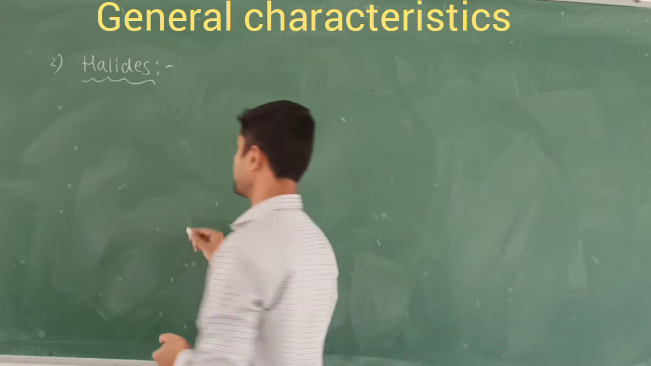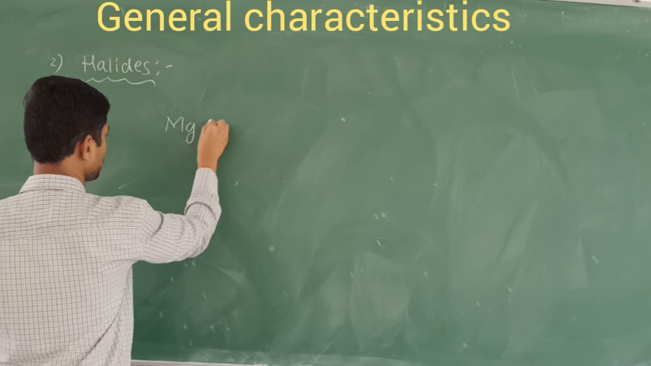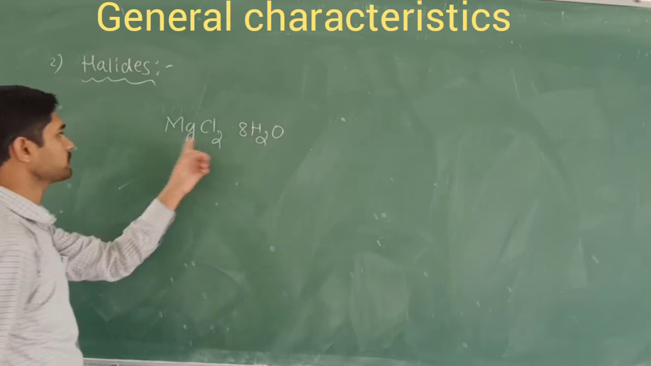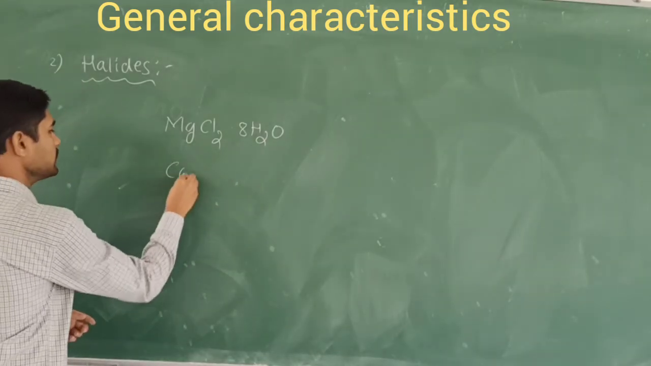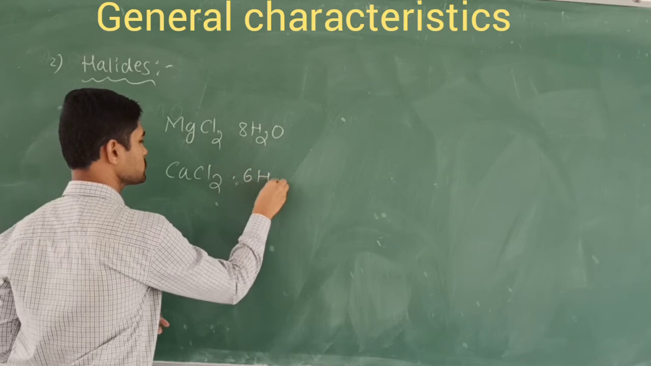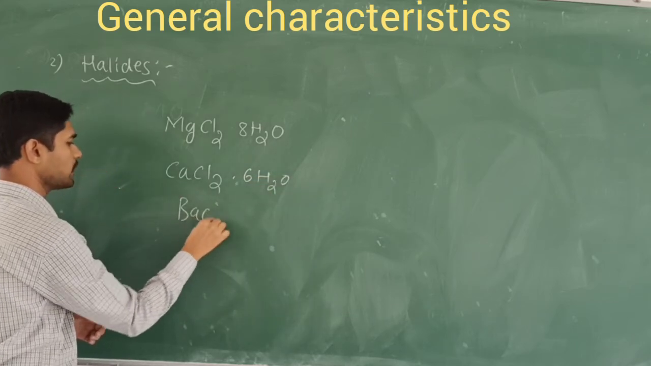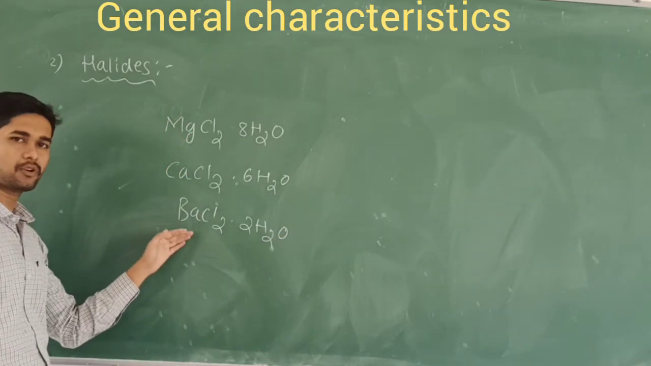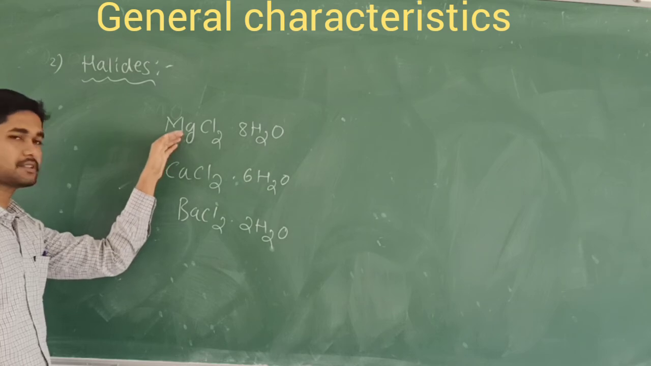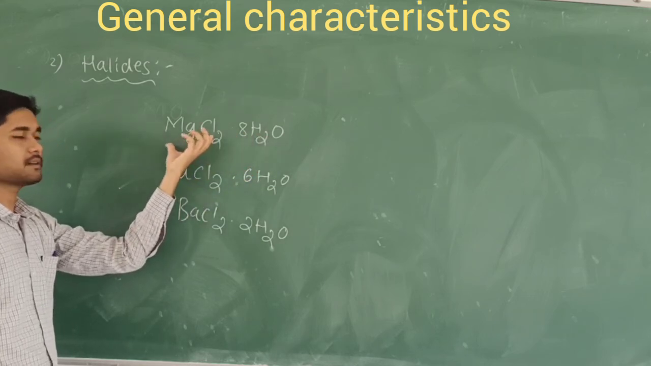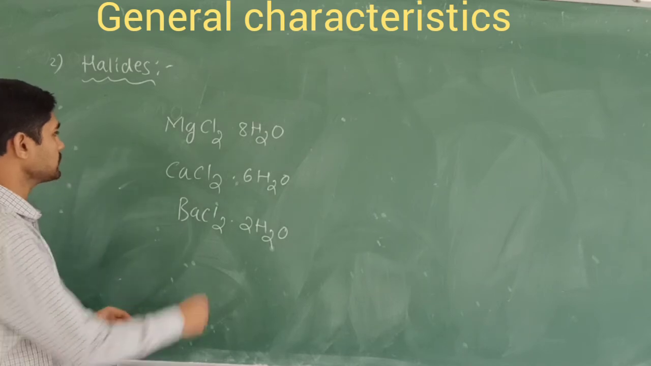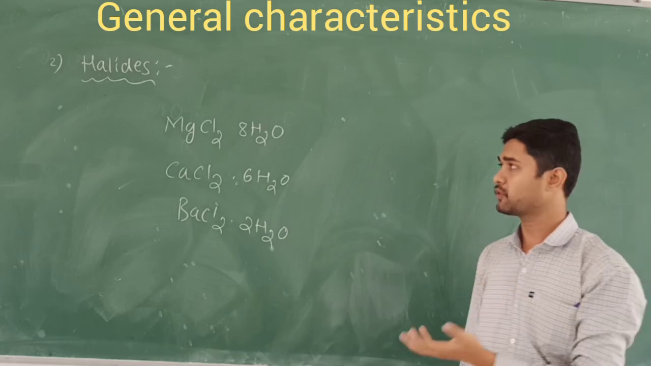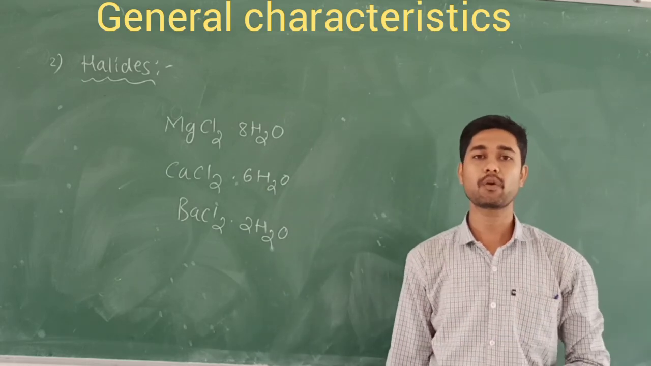Say for example, if I take magnesium chloride, this is nothing but a salt, right? That is MgCl2·8H2O. That means the hydrated form of this salt is exhibited in nature. Similarly, calcium chloride·6H2O, and one more example, beryllium chloride·2H2O. So these are the hydrated forms of these salts. Beryllium chloride is a salt, calcium chloride is a salt, magnesium chloride is a salt. These hydrated forms of the salts we are going to study here. That is called halides. These salts are ionic in nature, whereas beryllium chloride or beryllium halide compounds are usually covalent in nature.